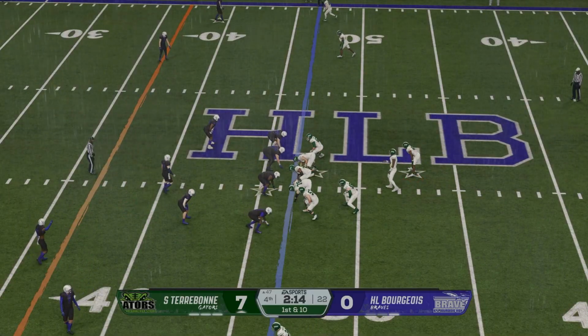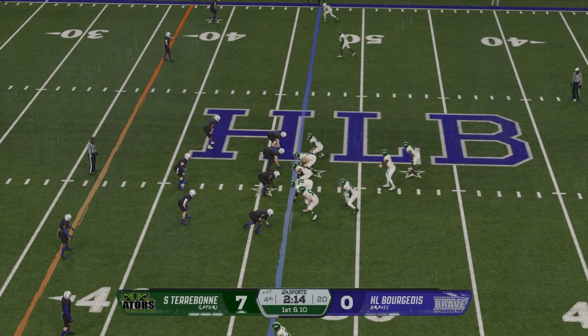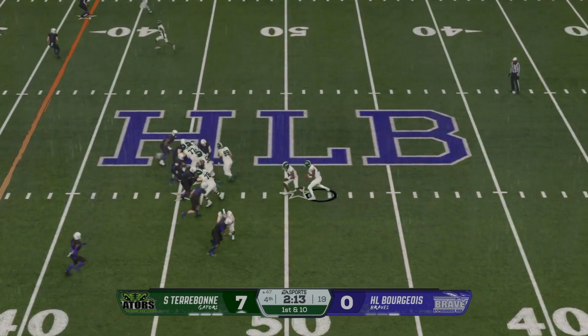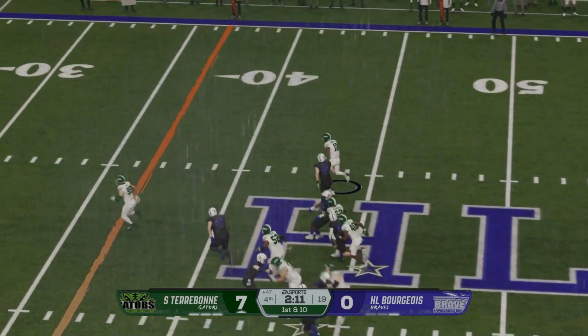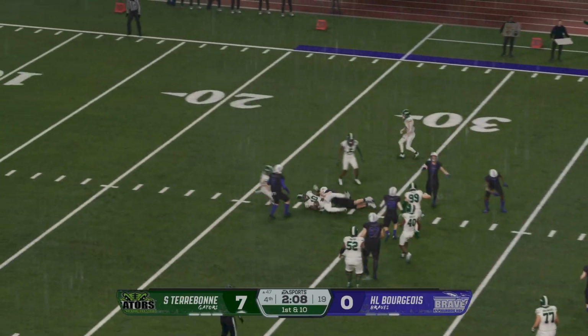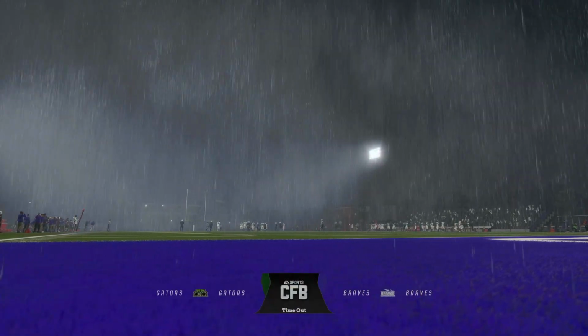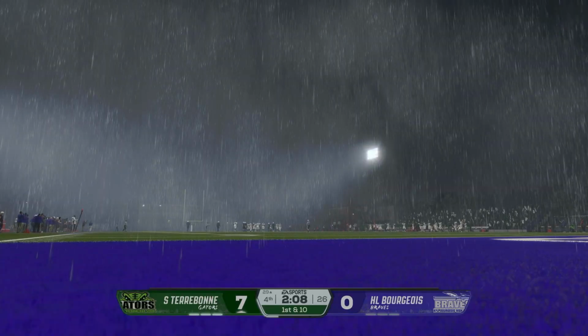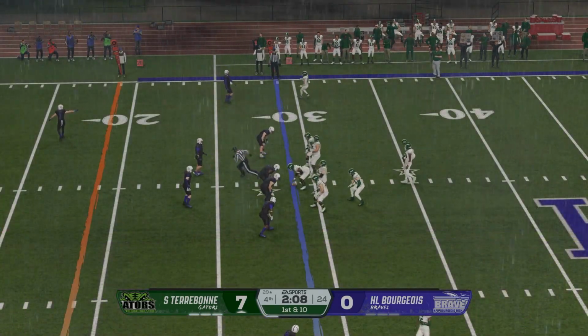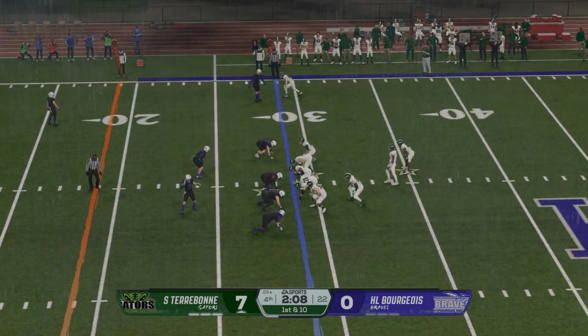The defense calls the timeout, their second of the day, as they try to get their act together. He'll do it himself. Makes it past the marker. Defense uses a timeout quickly, trying to get that ball back and preserve time for their offense. Now on 1st and 10 from the 29.